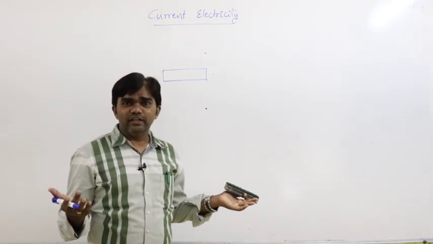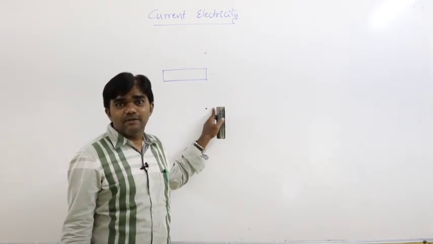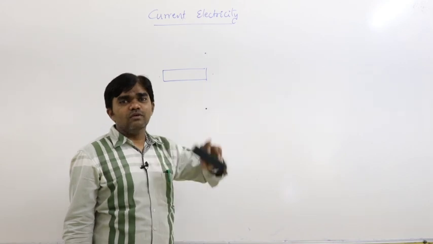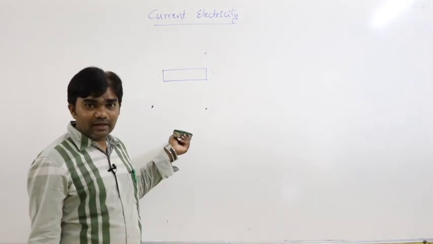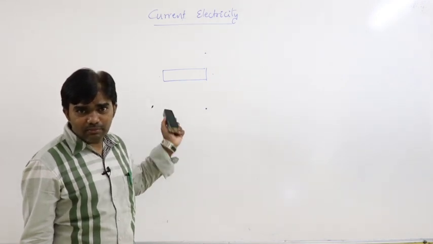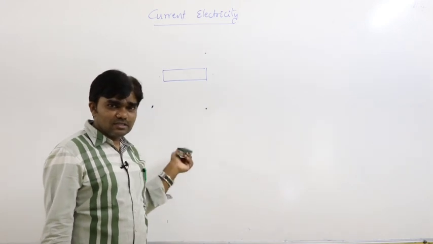There is no flow of heat energy from one place to another place. If the temperature difference exists, then only heat energy flows from one end to the other end. So that is thermal current. In this we discussed thermal resistance, everything.